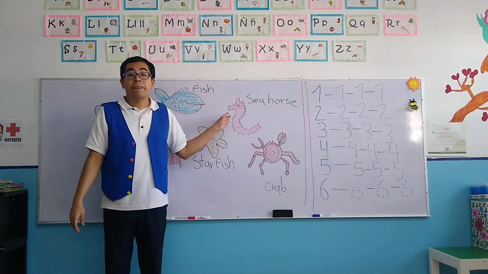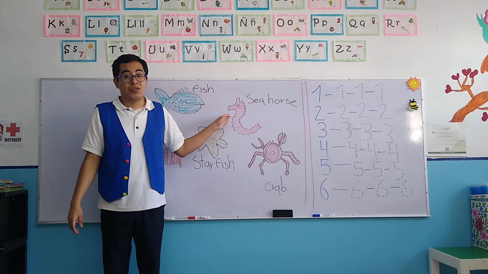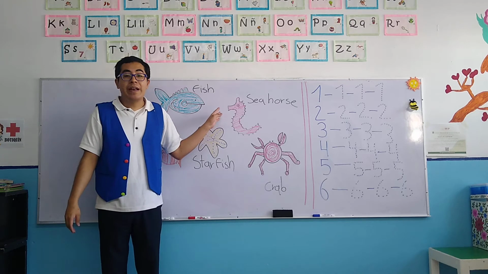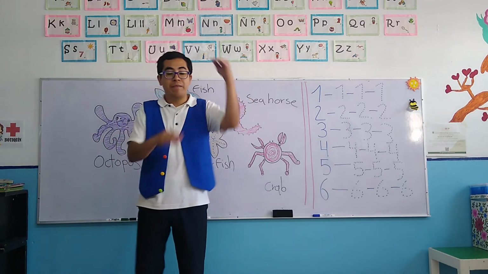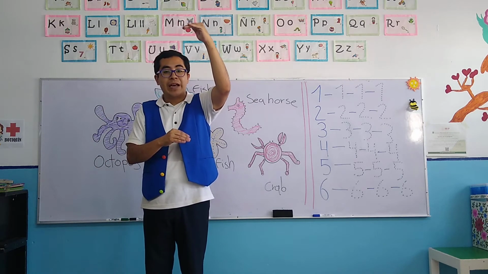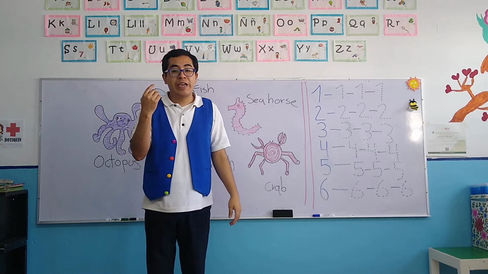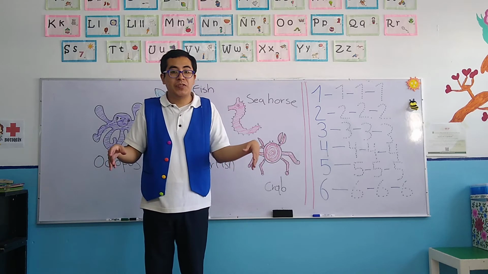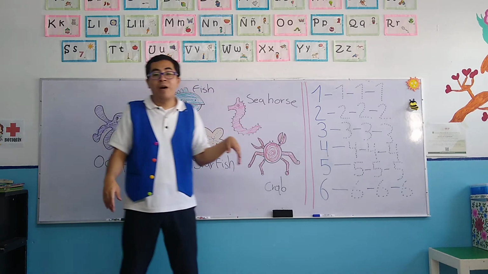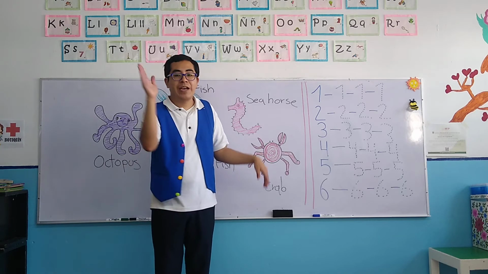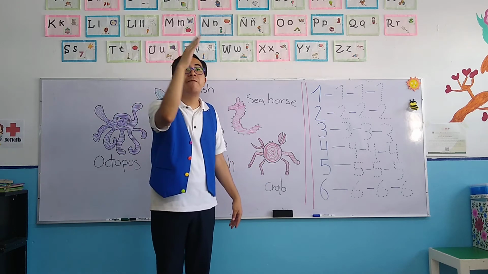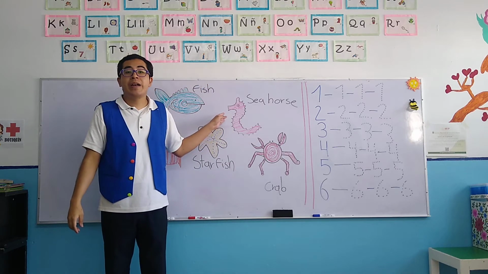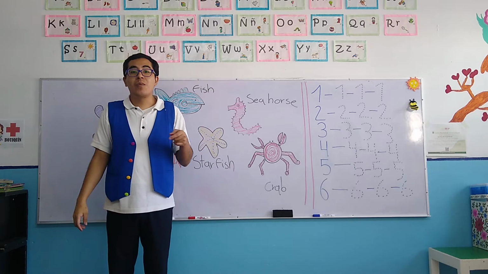Now let's continue with the seahorse, okay? Please repeat after me. Seahorse. Now, seahorses are medium size, okay? And they float. They don't have arms like the octopus, and they don't have wings like the fishes, okay? They don't have arms, okay? They float. Like if they were flying, they floated, okay? So this is called a seahorse, and the seahorse is color pink.